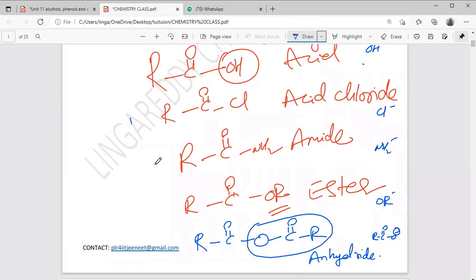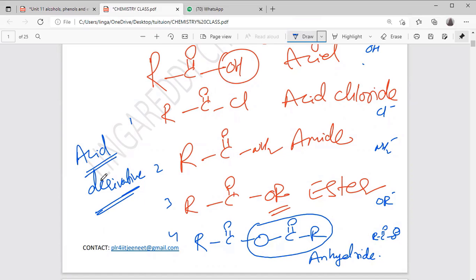How many are there? 1, 2, 3, 4 in general. These all 4 are acid derivatives. That means from the carboxylic acid, we can prepare these compounds with only one step.